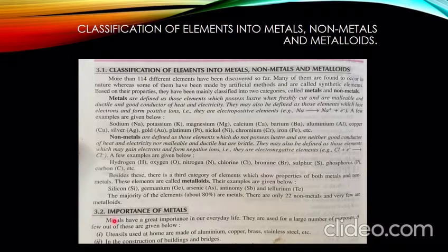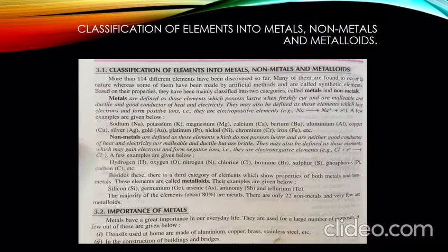Now, what is the importance of metals? Metals have a great importance in our everyday life. They are used for a large number of purposes. Now, what are the uses? Number one, utensils at home are made of metals. They are used in the construction of buildings and bridges. If we talk about silver and gold, they are used for making jewelry. Almost all types of machine parts are also made with the help of metals.